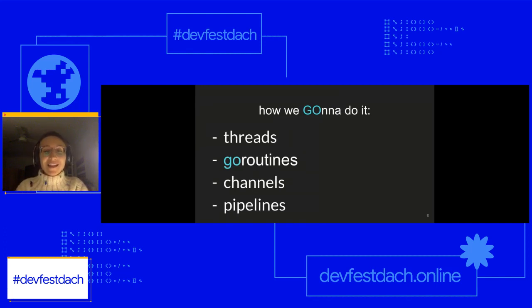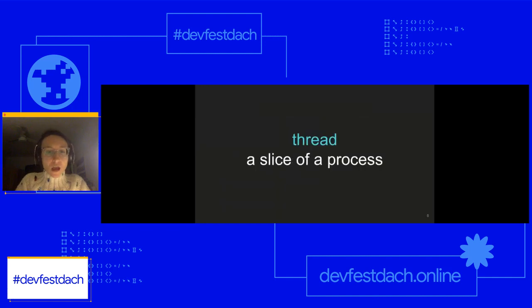So at a minimum, I would like for you to get some understanding of how concurrency in Go works, so you know some terms and you can have a conversation about it. At least you'll get curious about them. And at a maximum, I'd love for you to get an understanding of a pipeline pattern and ideally play around and try it for yourself. I will be putting up the slides later on probably my Twitter, or you can also just tweet me and I'd be happy to share them with you.